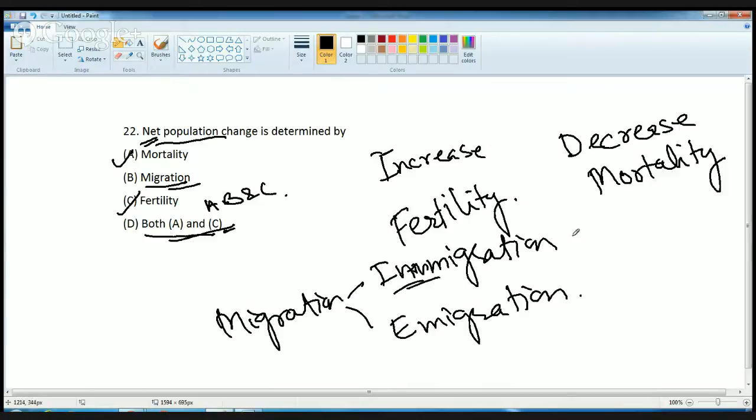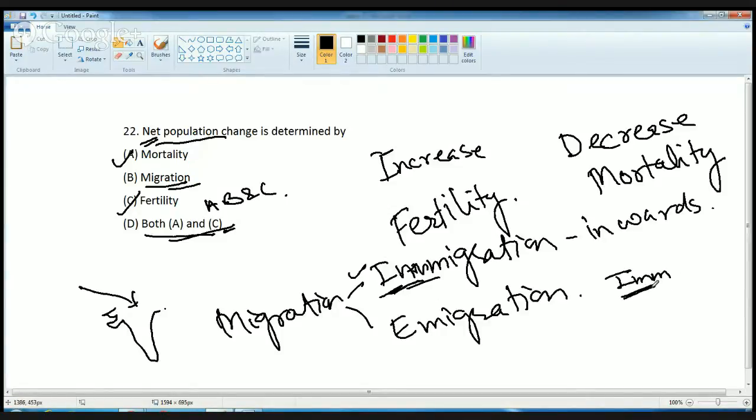Immigration is inward migration. That is, for example, this is India, and people coming into the country would be immigration. A good way to remember is that immigration starts with "im", and "im" means in. It's a common word, and "e" means going outwards. So going out of the country is outward migration, or emigration.